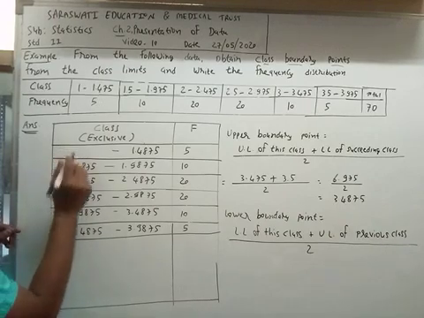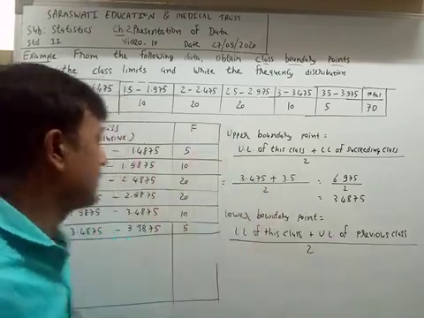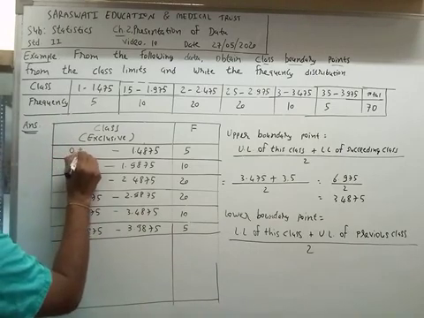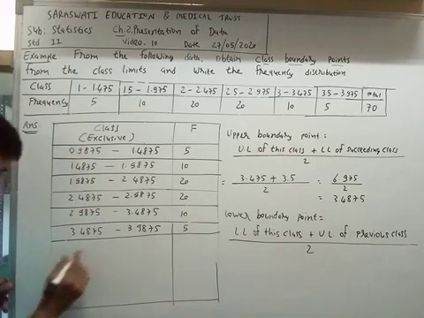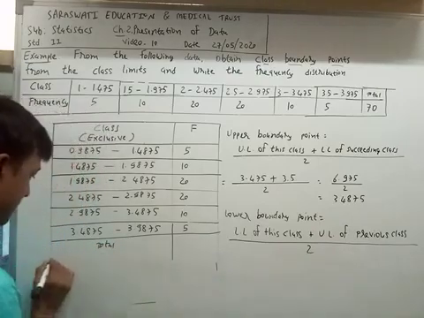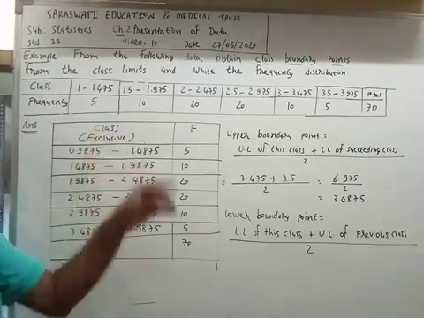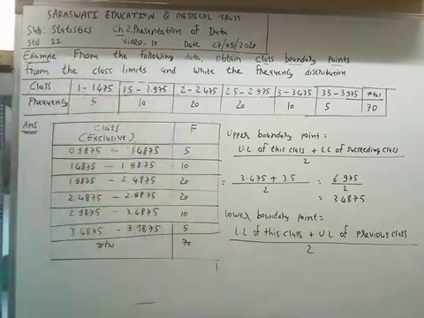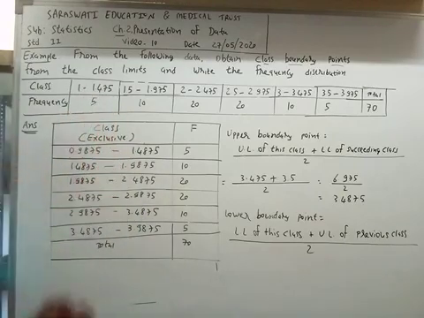So what is the lower boundary point of the first class without using the formula? It is logic. Using our logic, the answer is 0.9875. And the total is 7. So we have converted the inclusive class into an exclusive class.